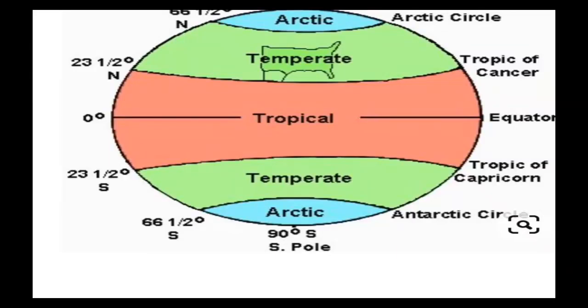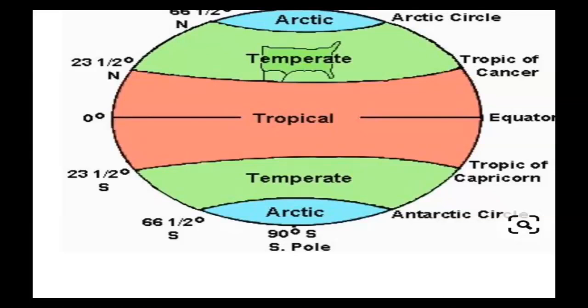The last of the zones is the polar zone. This is also called the frigid zone. This zone is beyond the Arctic Circle and the Antarctic Circle. The frigid zone is very cold.